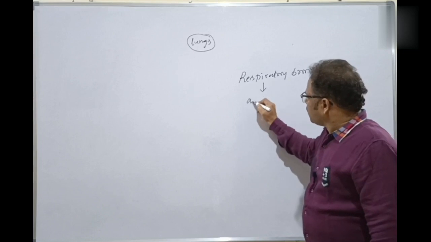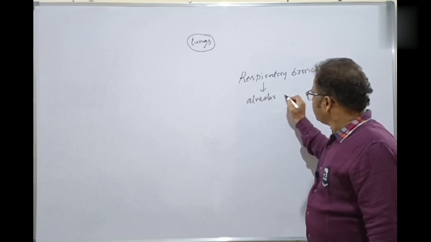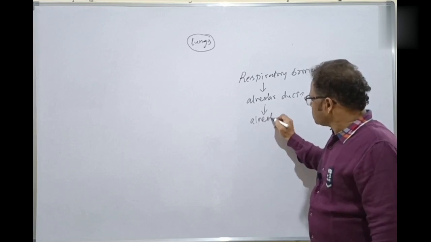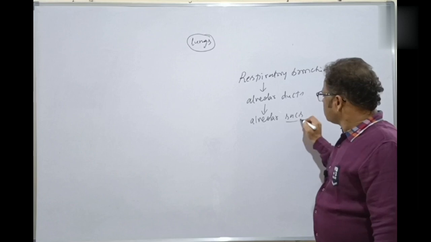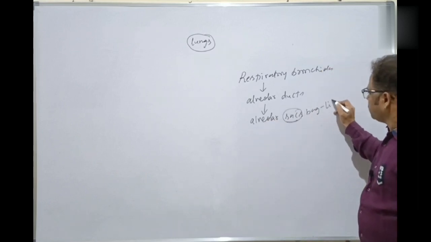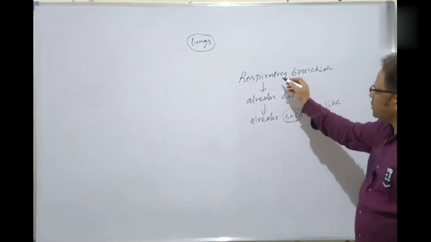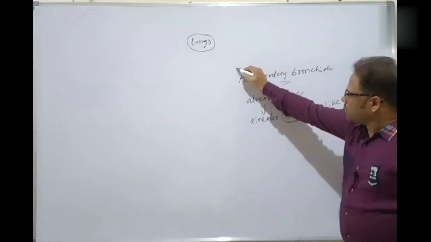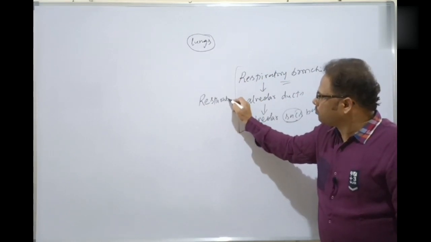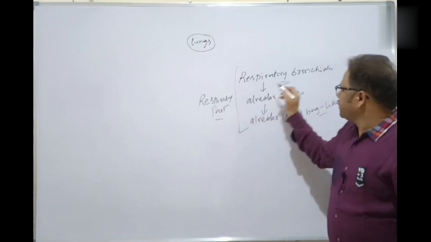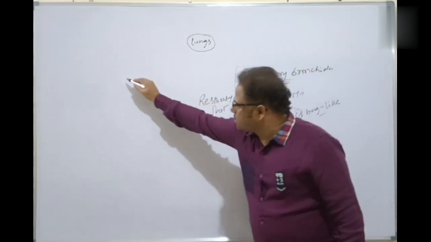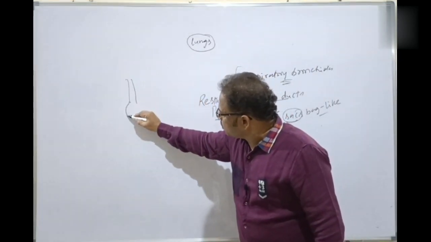Then it divides into the alveolar ducts, and these ducts end in the alveolar sacs. What is a sac? Sac means a bag-like structure. The respiratory bronchioles are called the actual respiratory part, because they lead to the alveolar ducts, which lead into the alveolar sac.